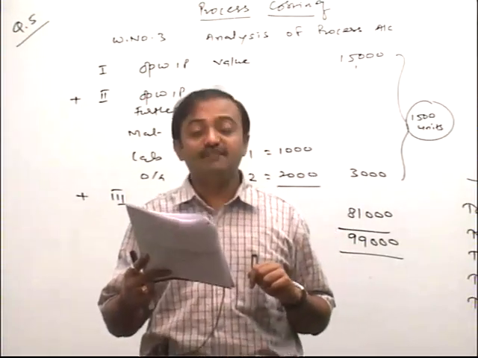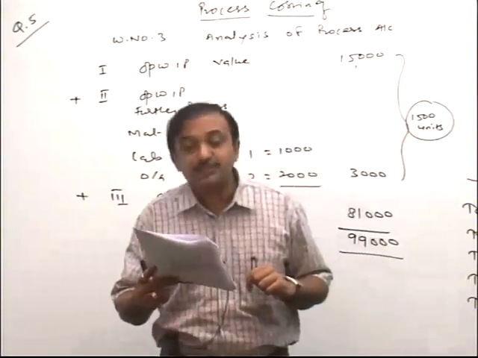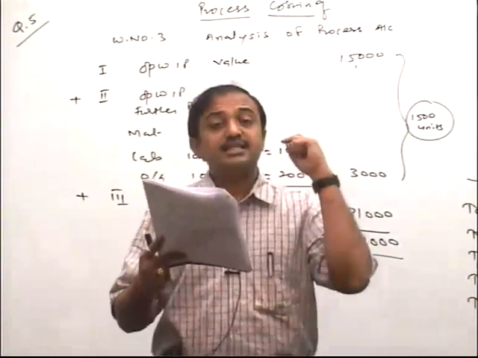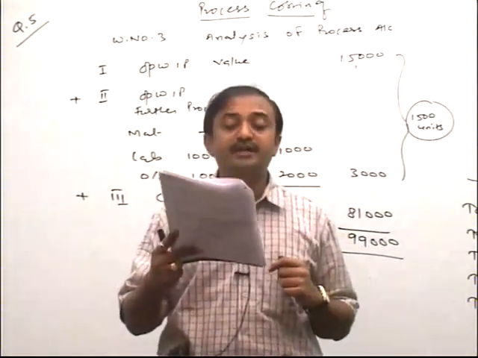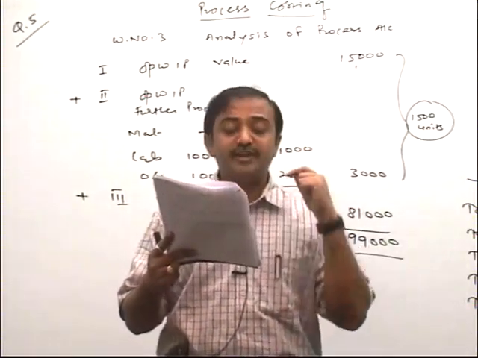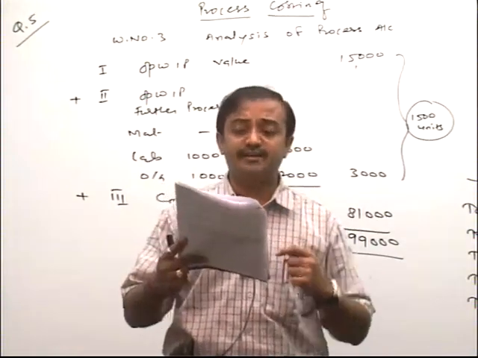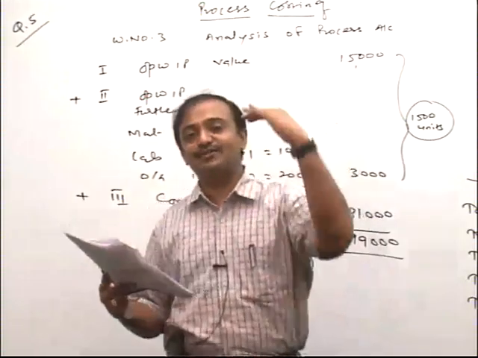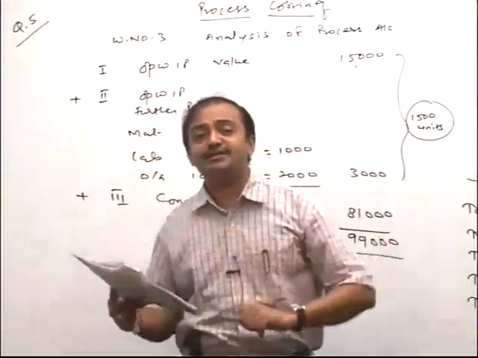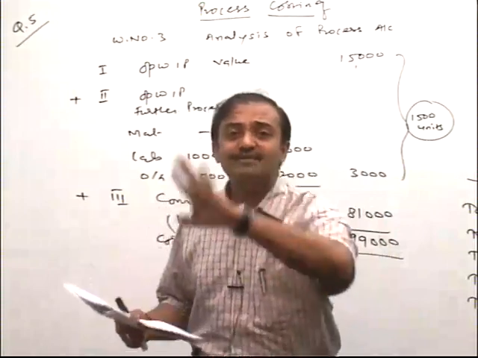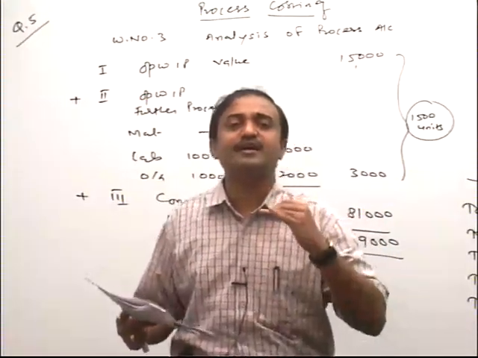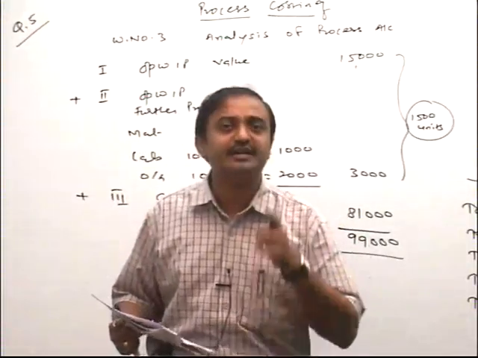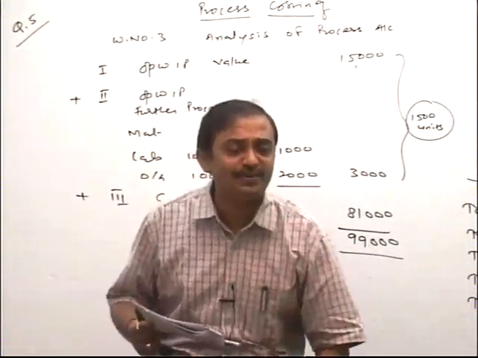Closing WIP given 900 units. Stage of completion given, okay, 100%, 70% and 70%. 7,900 units completed and transferred to the next process. Friends, out of 7,900, opening WIP how much given, friend? 800. Okay, so 7,900 minus 800. So the remaining unit is how much? 7,100. That is classified as completed units started in the current year and completed in which year, friend? Current year. And that's why we take up how much percentage?